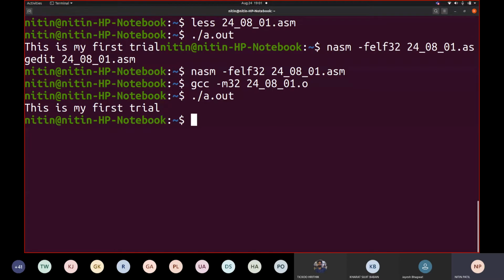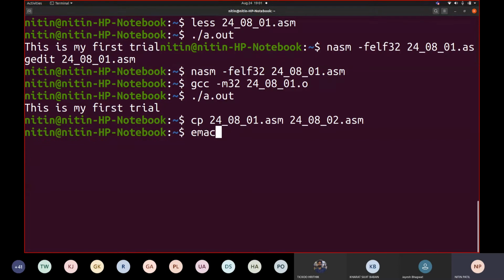Correct. Now let us add a few more statements in the printf. So let me take a screenshot of this again. We'll copy this program now, 2408.asm to 2408.2.asm, and open it in gedit.